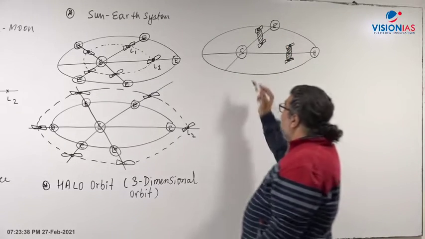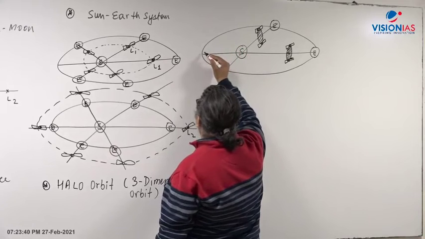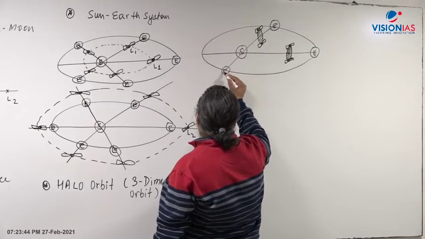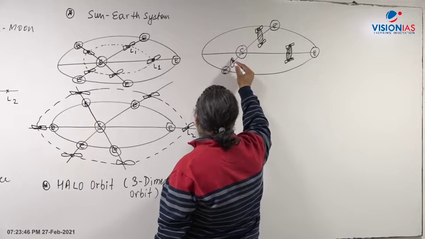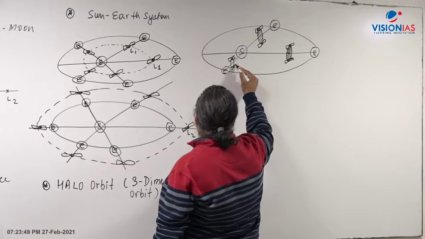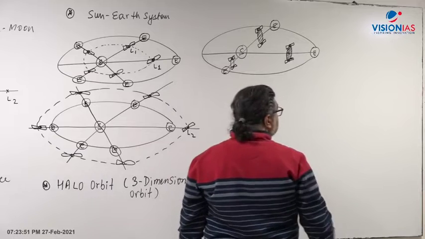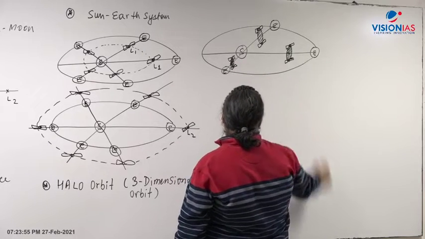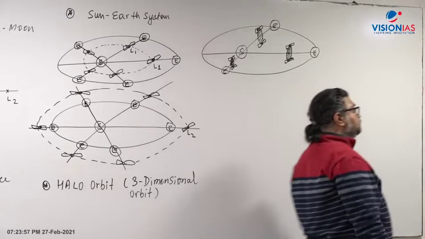Right? As the Earth comes here, again there will be a kind of halo orbit here, where the satellite moves here. It moves in this particular plane, the plane of the orbit there.